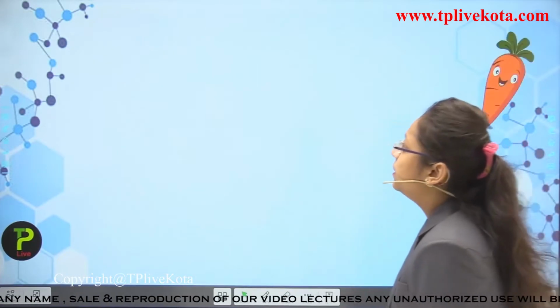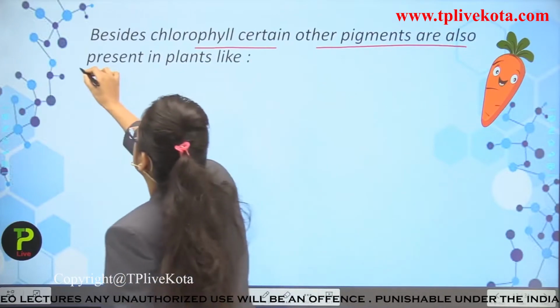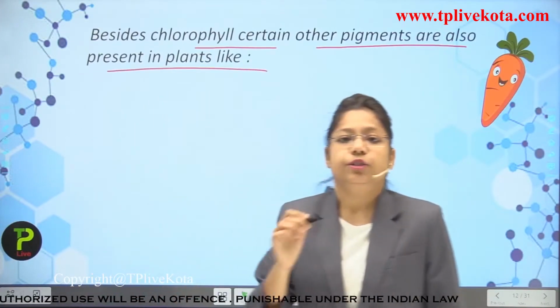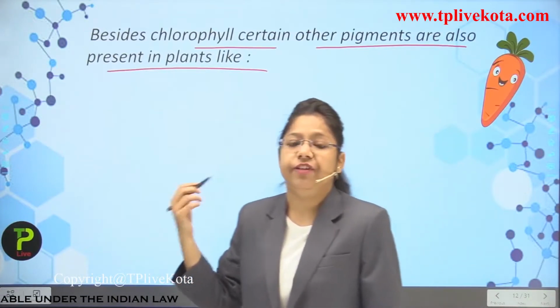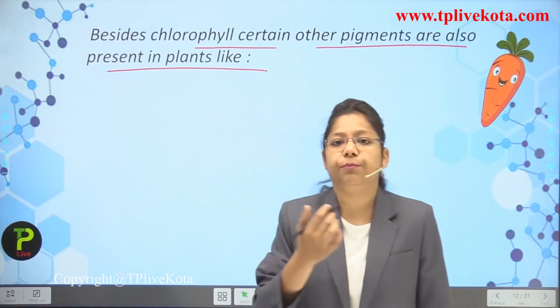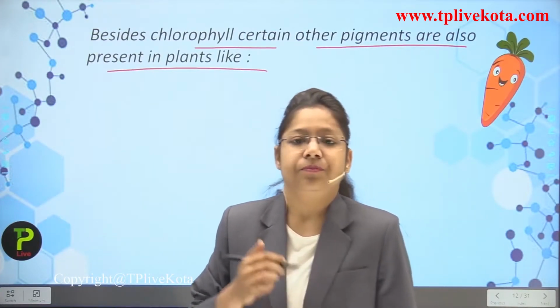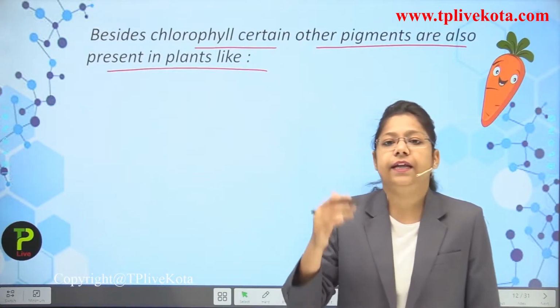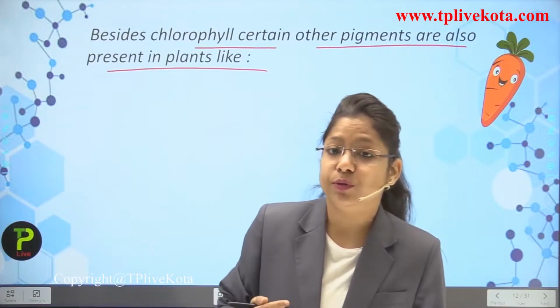Okay, students, now besides chlorophyll, certain other pigments are also present in the plants. You have seen that many plants have very beautiful colors. They produce many beautiful flowers, fruits, vegetables as well. Now you are imagining that except for green vegetables, all vegetables have beautiful colors.